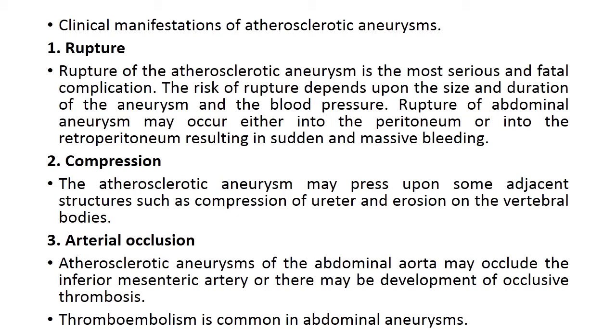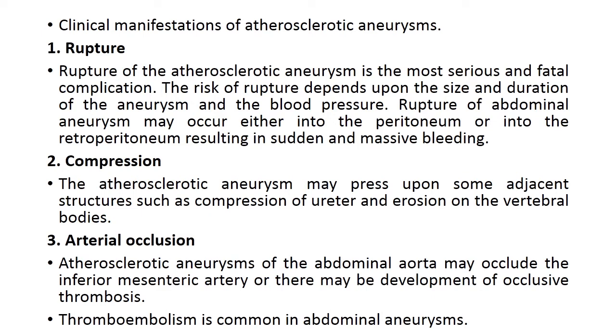Now, clinical manifestations of atherosclerotic aneurysms. There are mainly three types of manifestations: rupture, compression, and arterial occlusion. There can be either one of these three or all three can be present. First one is rupture. Rupture of the atherosclerotic aneurysm is the most serious and fatal complication. The risk of rupture depends upon the size and duration of the aneurysm and the blood pressure. Rupture of an abdominal aneurysm may occur either into the peritoneum or into the retroperitoneum, resulting in sudden and massive bleeding.